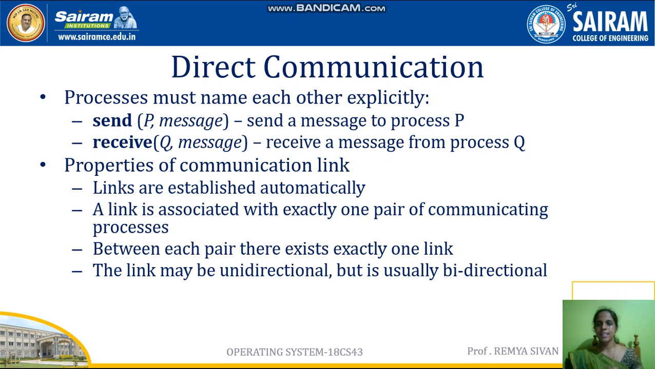Properties of the communication link in direct communication: links are established automatically. A link is associated with exactly one pair of communicating processes. Between each pair there exists exactly one link. Between P and Q, only one link. The link may be unidirectional but is usually bidirectional. Send(P, message) means send a message only to process P. Receive(Q, message) means I can receive only from Q.